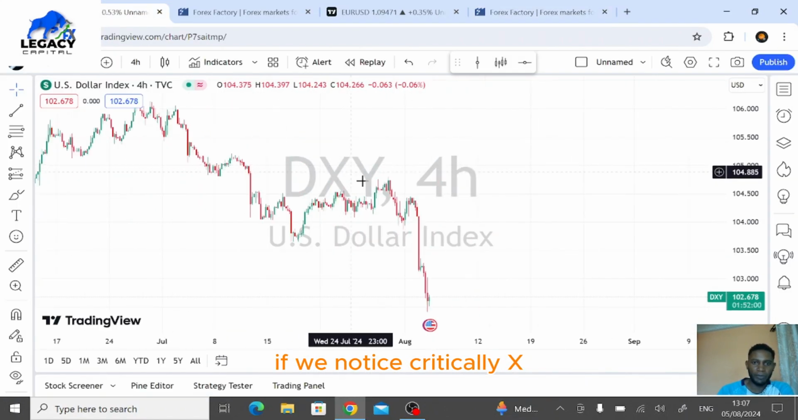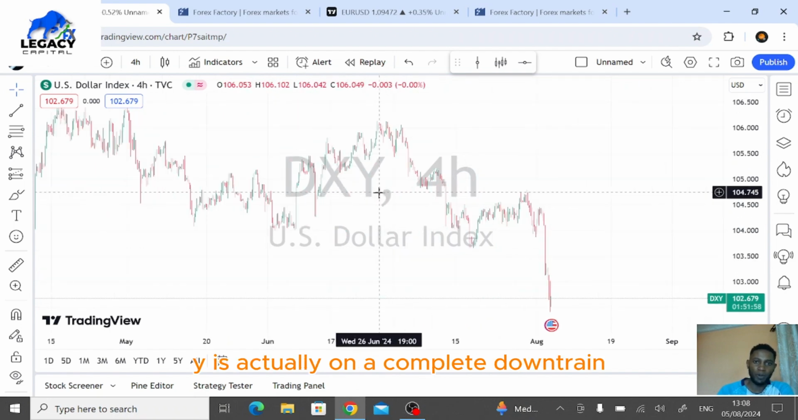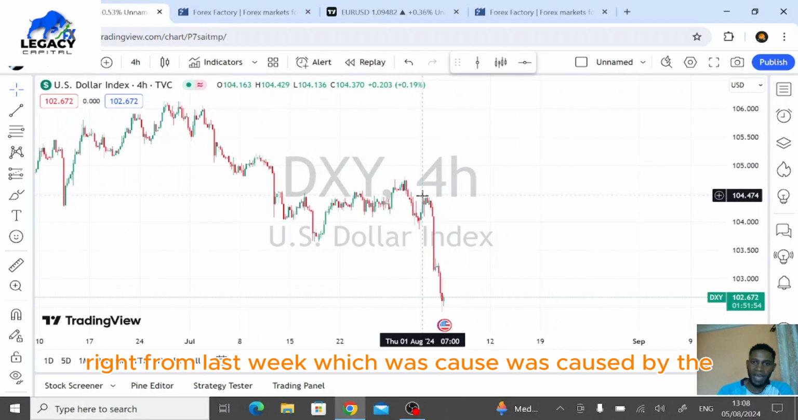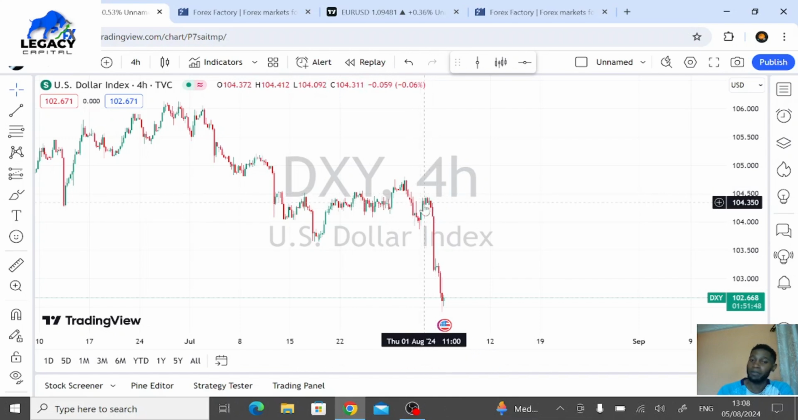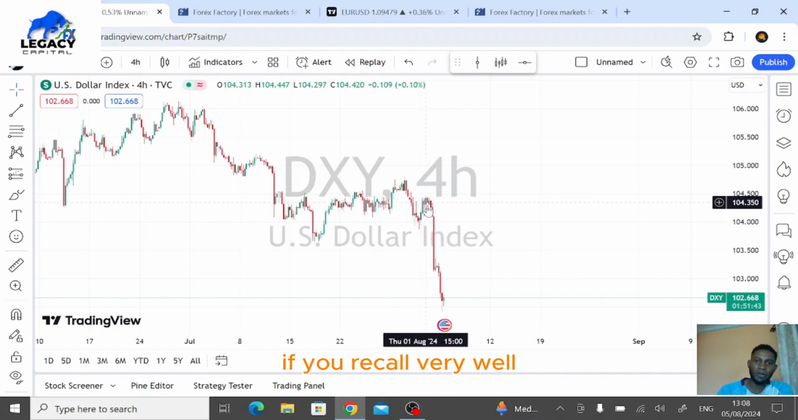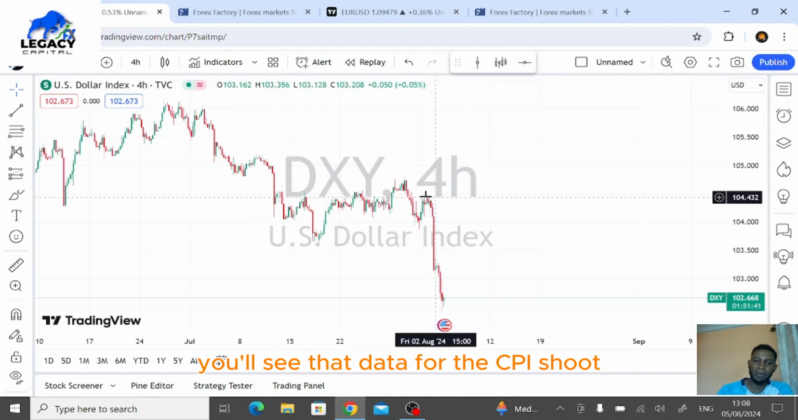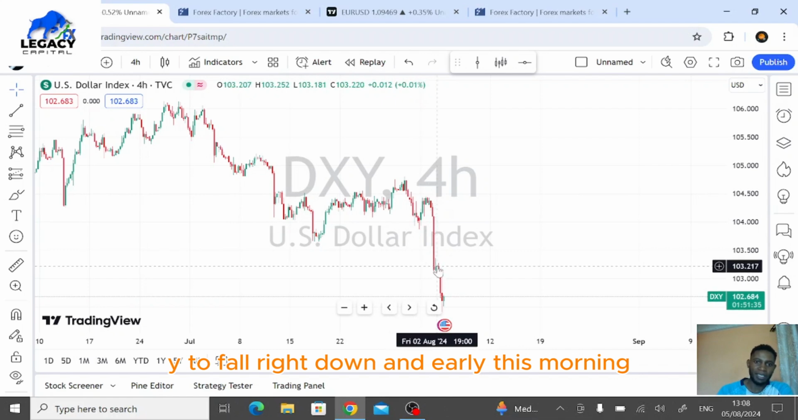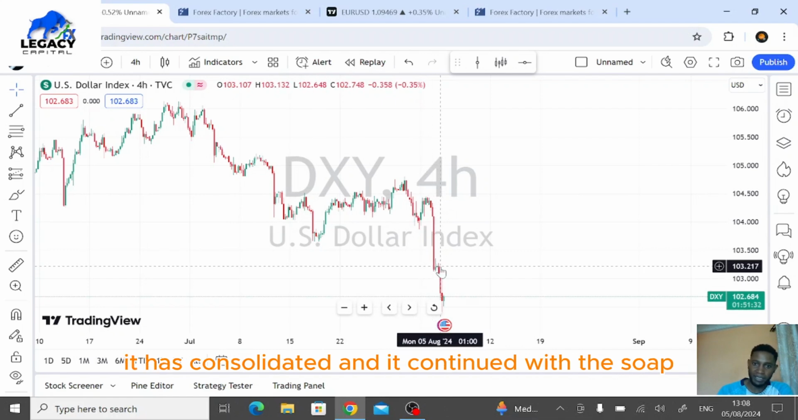If we notice critically, DXY is actually on a complete downtrend right from last week, which of course was caused by the CPI that was released last week. If you recall very well, you'll see that the data for the CPI showed an extremely weak dollar, which caused the DXY to fall right down. And early this morning, it has consolidated and it continued with the sell.